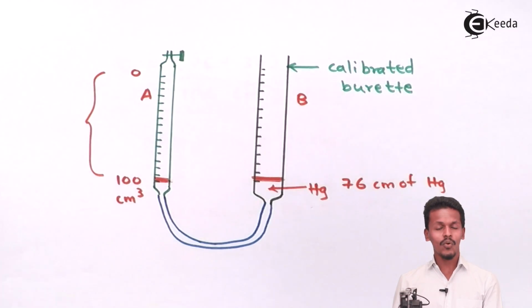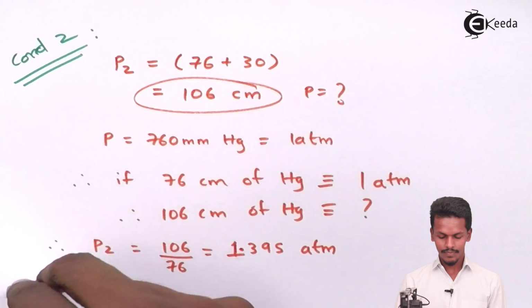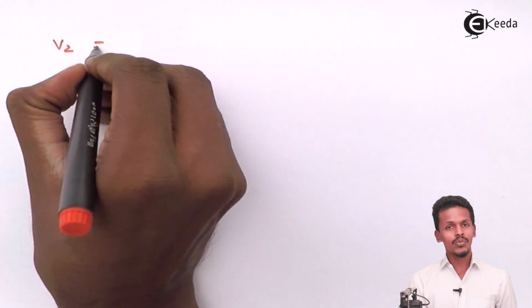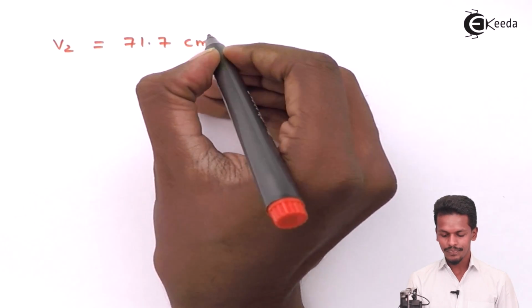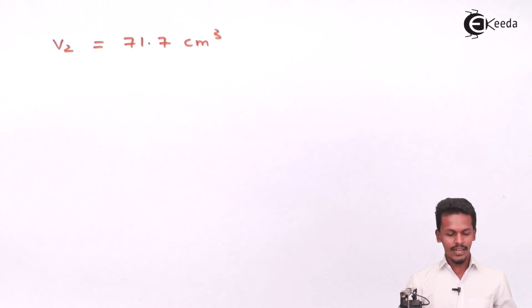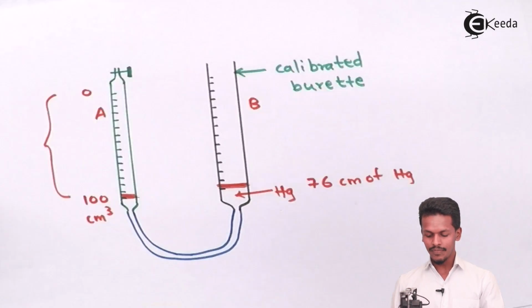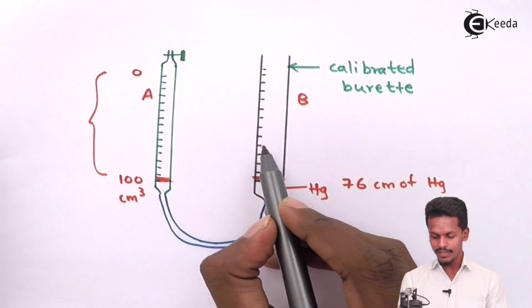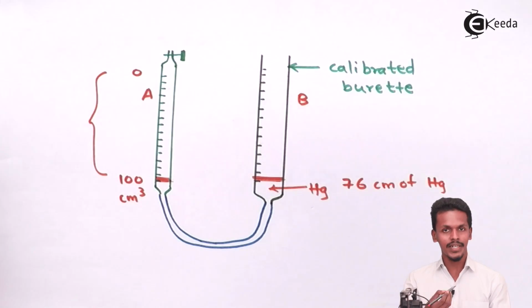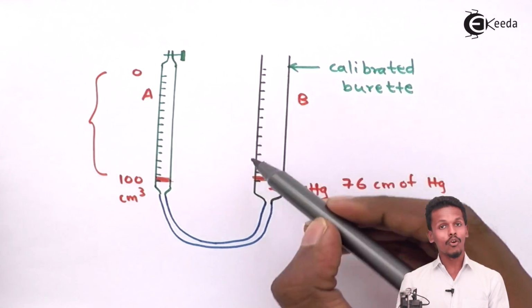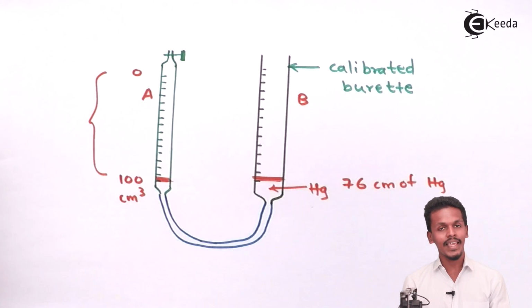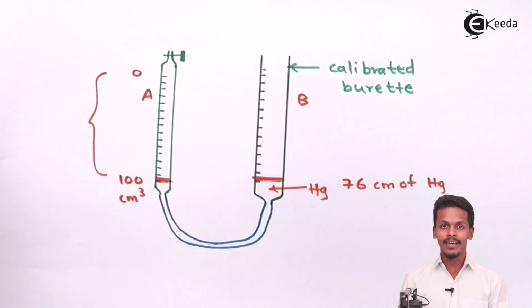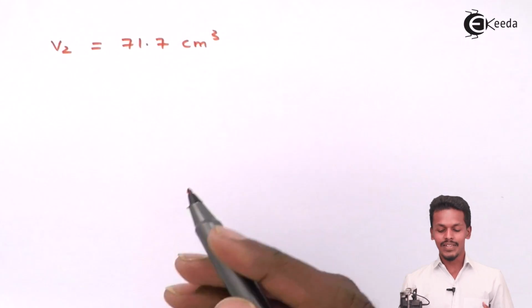In that case the volume, which would be written as V2, is found to be 71.7 cm³. This is what I'm trying to explain: if the mercury has been filled up to here, suppose a height of 30 centimeter, and it occupies this burette, then we can see that the volume will reduce. Originally it had a volume of 100 cm³, but now it will reduce to 71.7 cm³.